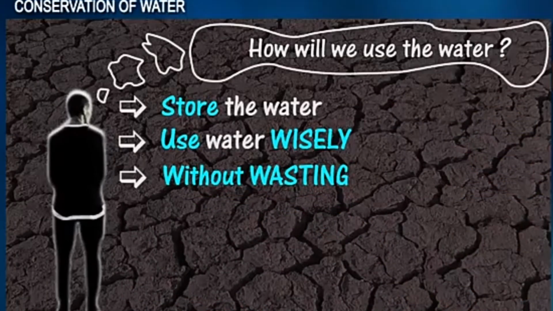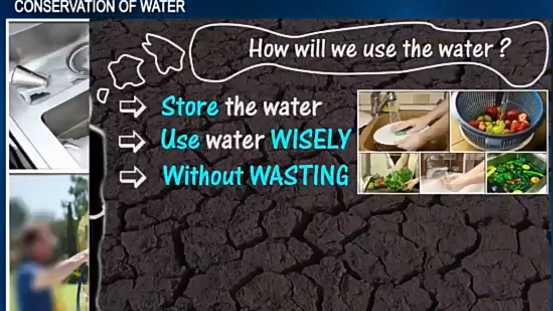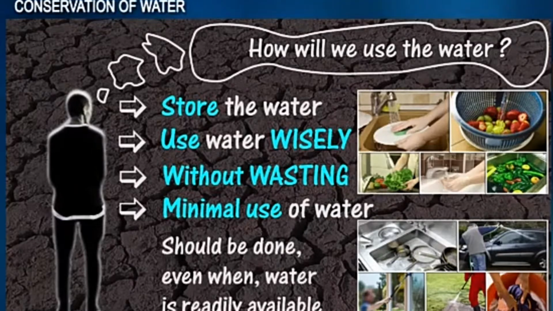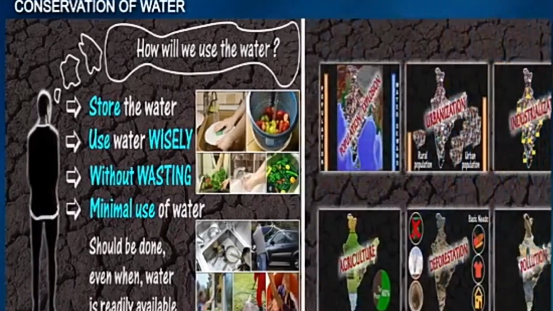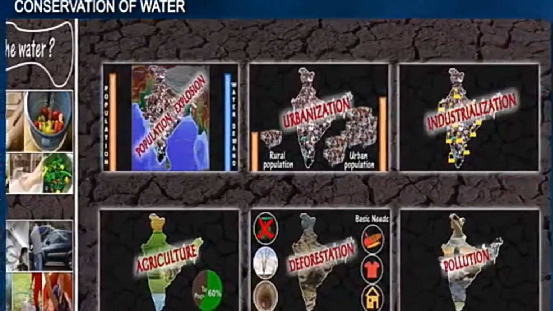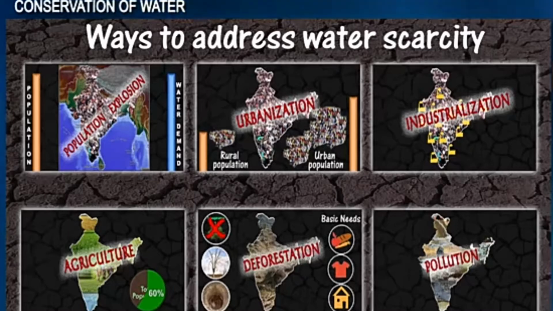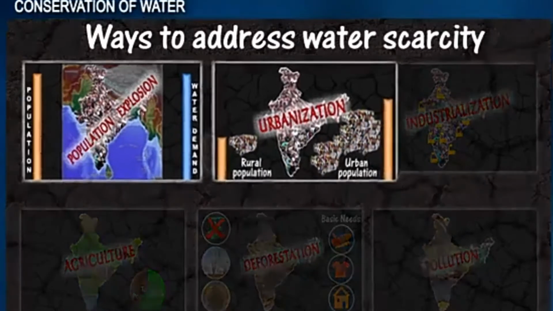And another thing is you should learn to minimize the use of water. Even when water is readily available, reduce or minimize the use of water. There are times that you need to use just a bucket of water. So this is how you can domestically minimize or conserve water. Are we together?